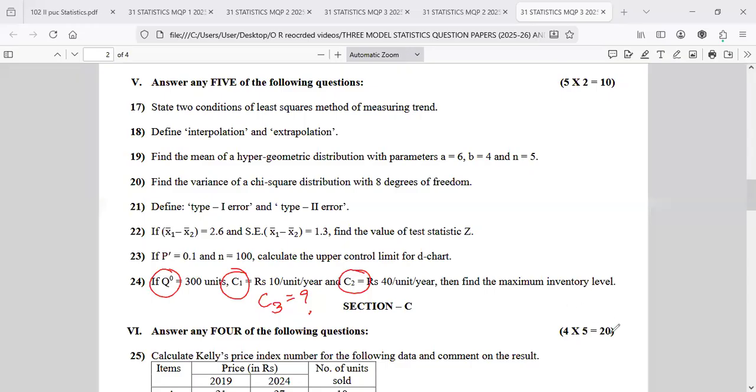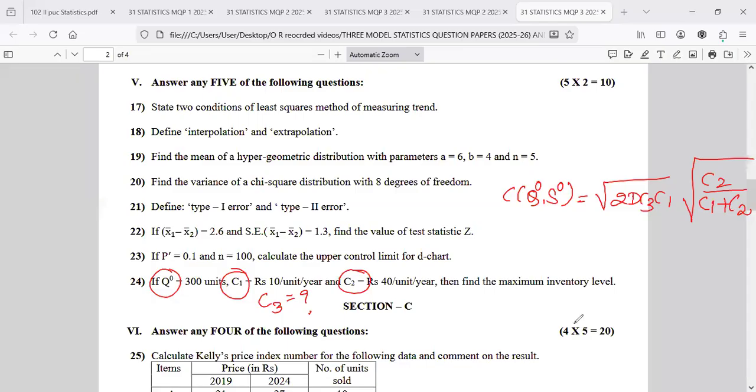Maximum inventory cost. The formula, this is model 2 of course, C of Q0 S0 is equal to root of 2D C3 C1 into root of C2 by C1 plus C2. But there is no C3 here, and the ordering cost is not there.